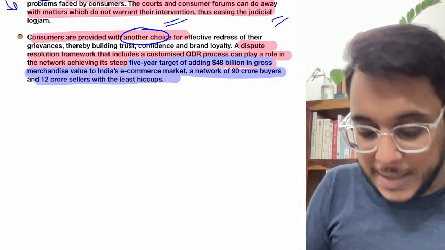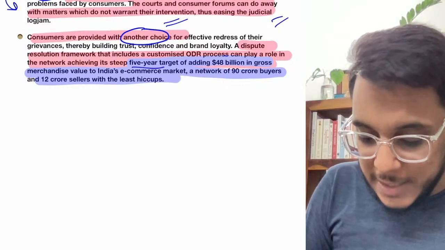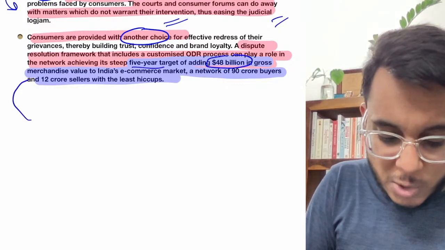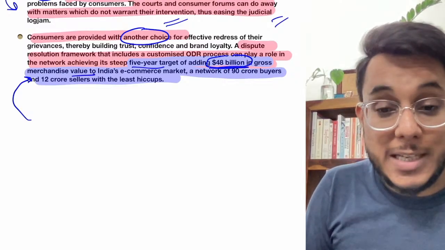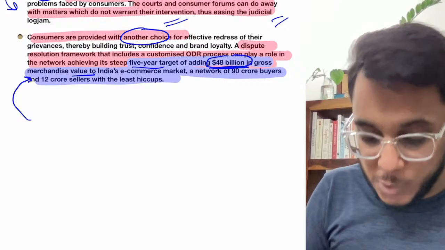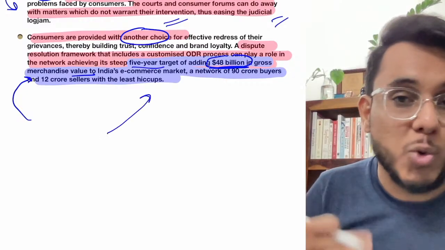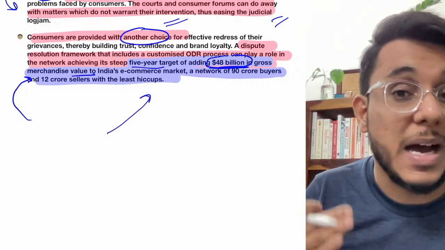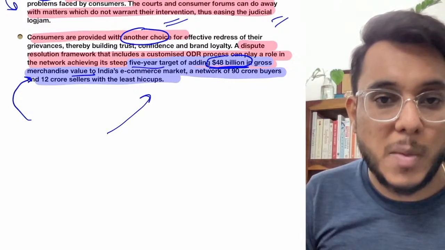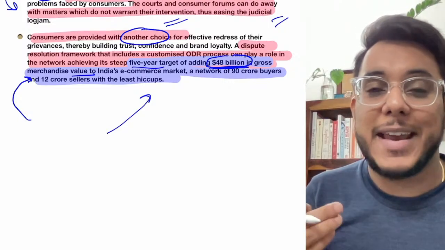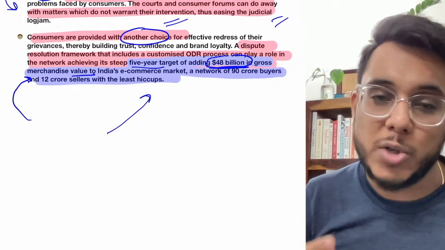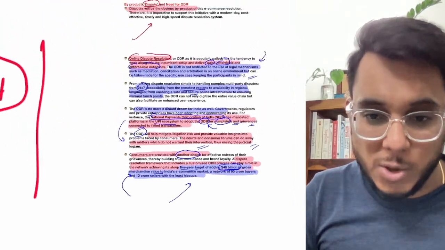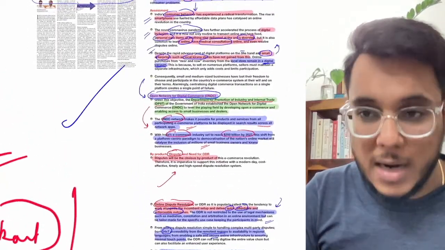Basically we have taken a target that over the next 5 years we need to add $48 billion into the gross merchandise value, that is the merchandise value being bought from these sites. In order to do that, you need to also enhance the confidence of the buyers. And how can the confidence of the buyers be enhanced? Only when they have an effective remedy for the dispute, and in that capacity online dispute resolution is going to be an important thing. So that's all which has been provided in this article.